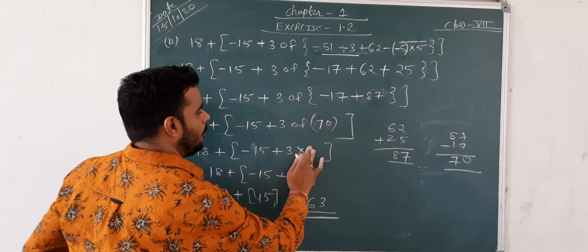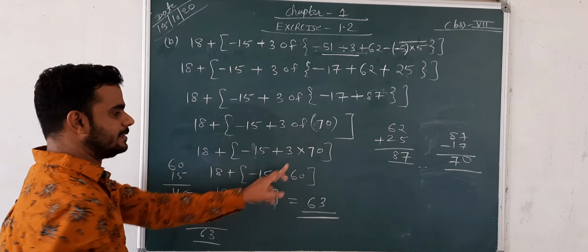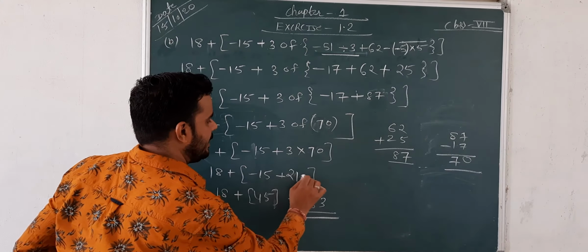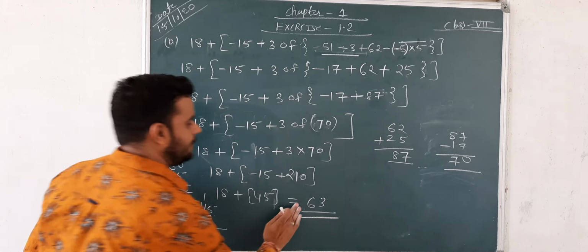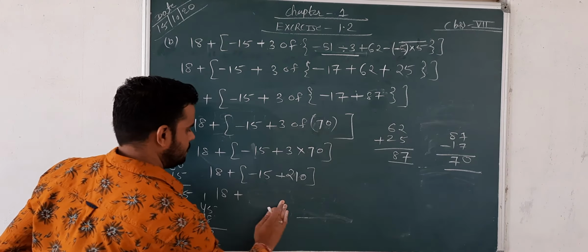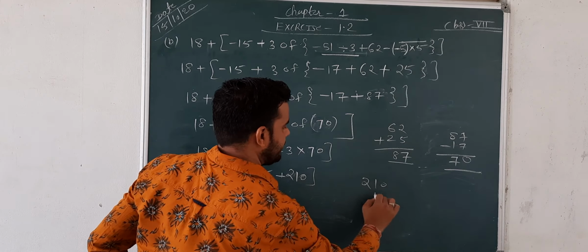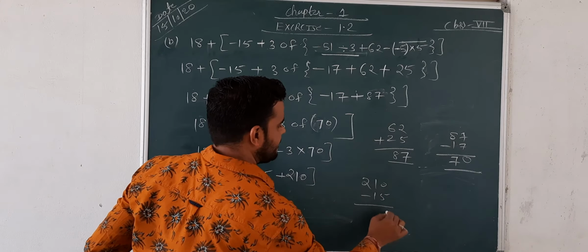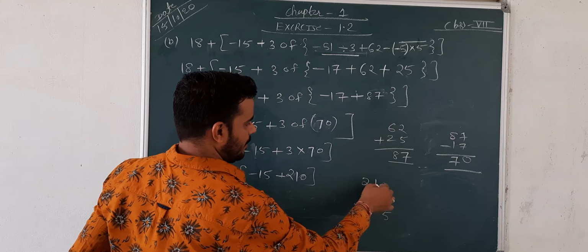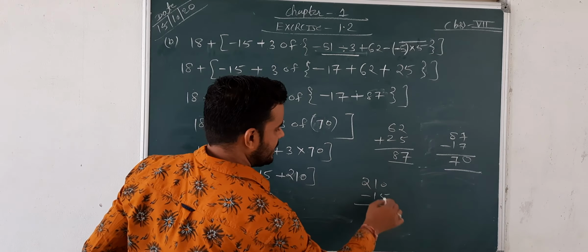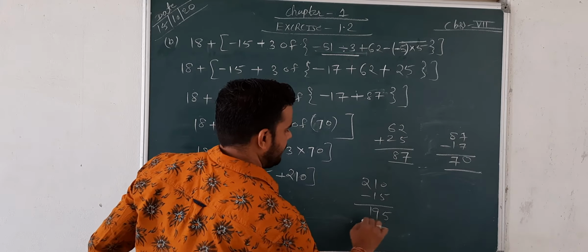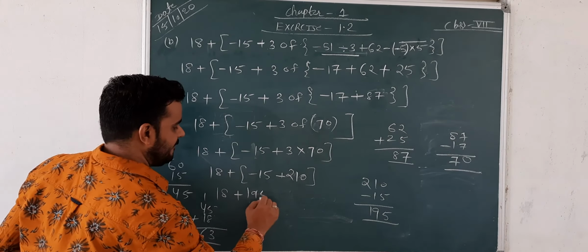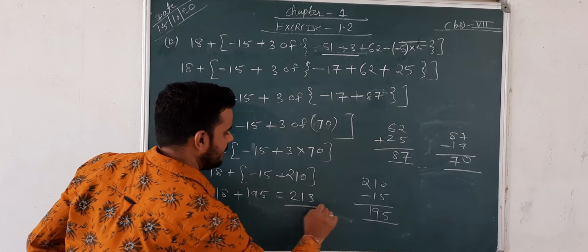Afterwards, 70 here. 7 multiply 3, 210. The 210 minus 15, 10 minus 5, then 5. Here 10 minus 1, then 9, and 1, 195. So the final answer is 213.